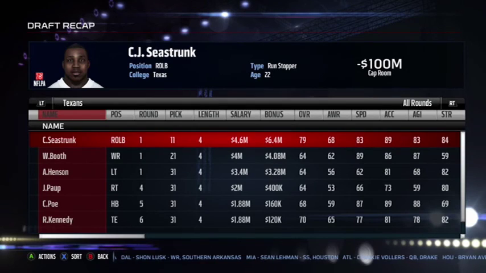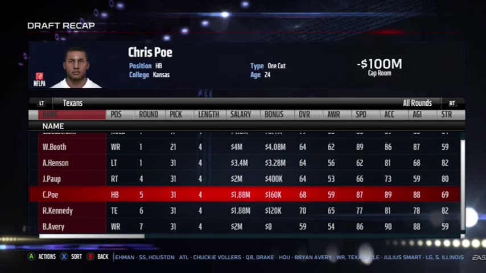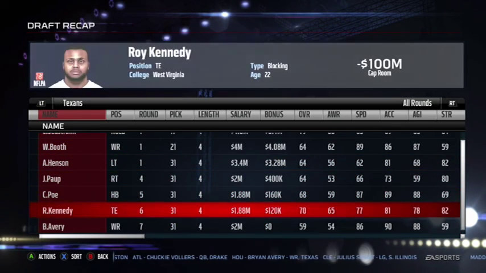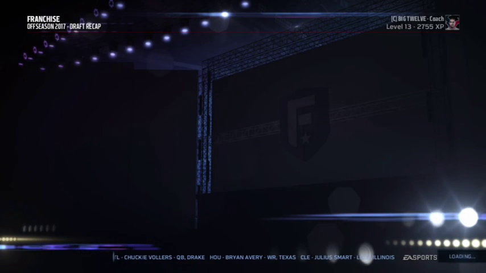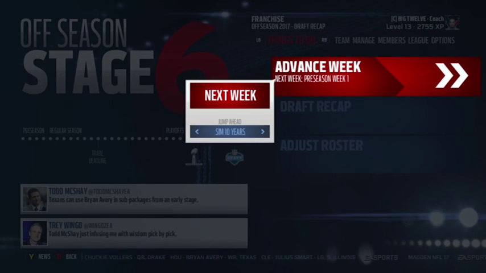So in the draft recap, I didn't have as good a draft as I did last year. My first pick, I picked a right outside linebacker out of Texas who is 79 overall, normal development. Other than that, nothing too special. A wide receiver, left tackle, right tackle, halfback, tight end, and wide receiver. All of them are, for the most part, in the 60s, so not that great. So I'm going to sim next week, and we will begin year number 3.